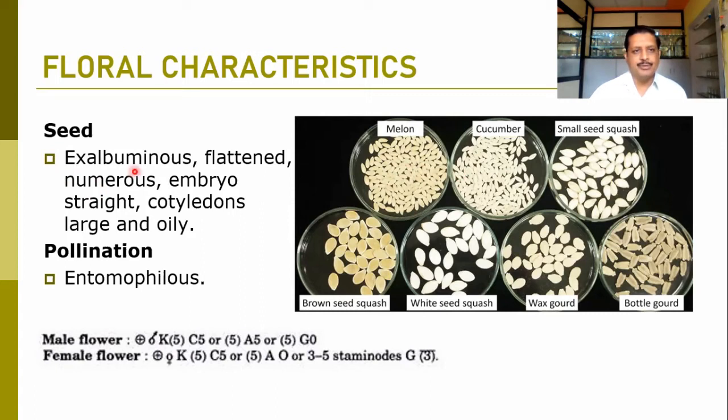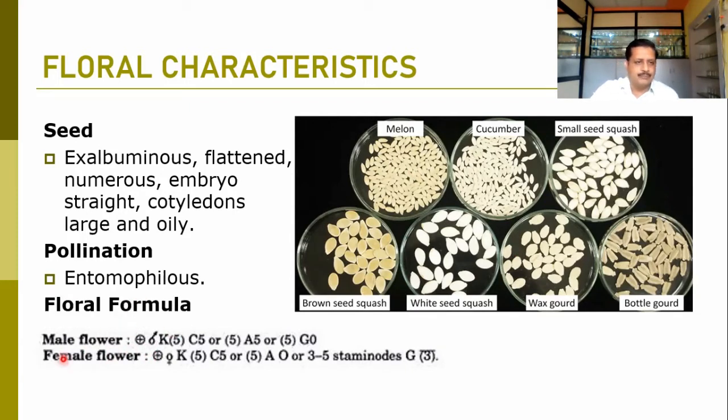So these are exalbuminous seeds. They are flattened, numerous, and the embryo is straight. Cotyledons are large and most of the time oily. Pollination, as usual, is entomophilous. Insect pollinated plants are there, but in most of the cases we find male and female flowers are there. So we can study the floral formula here.